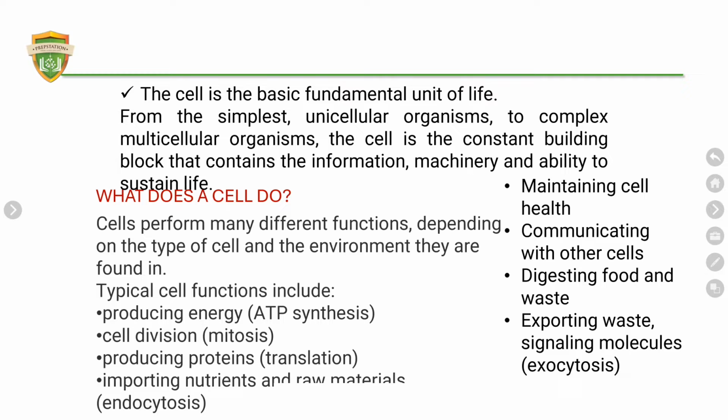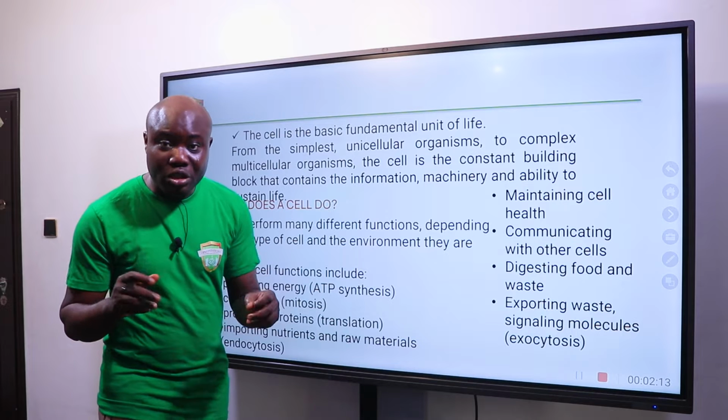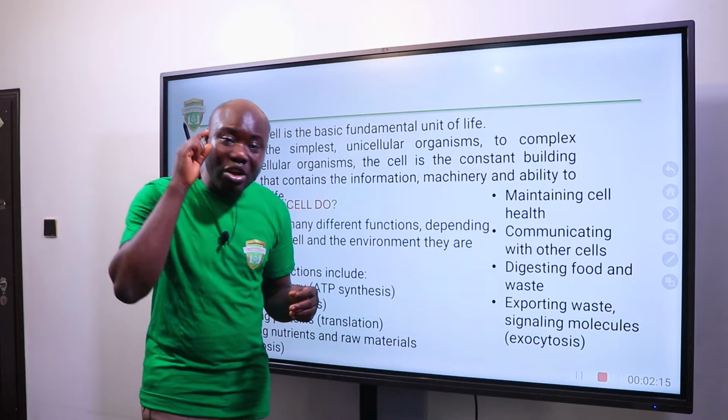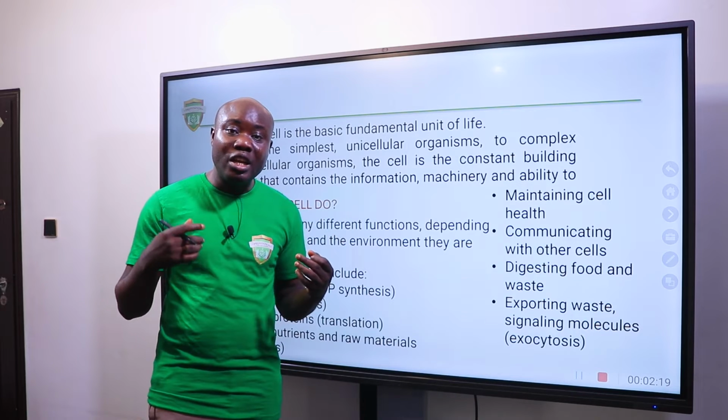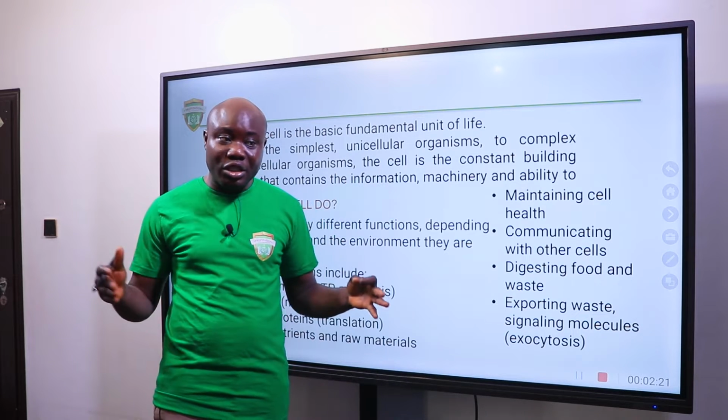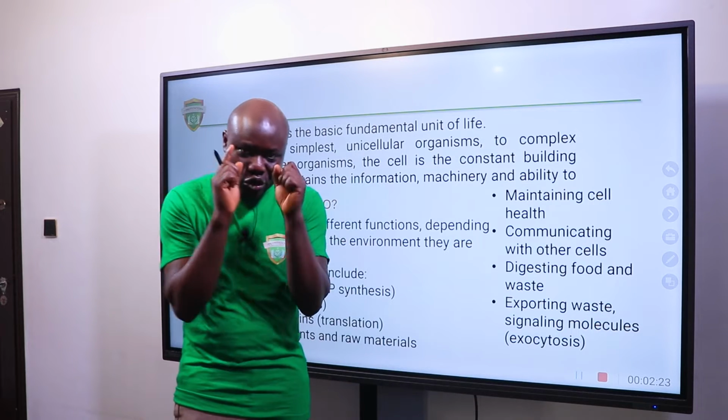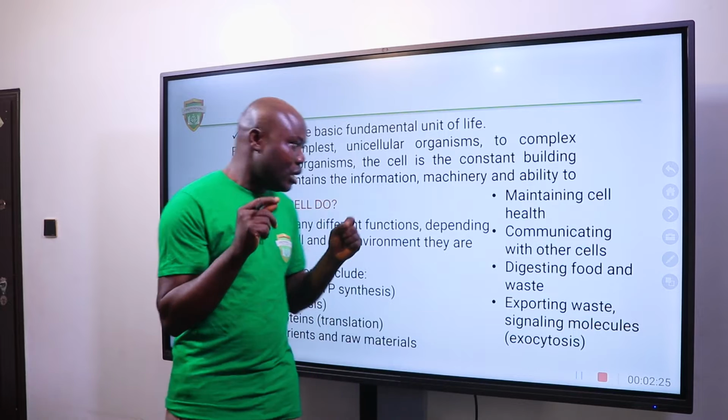From the simplest unicellular organisms to complex multicellular organisms, the cell is the constant building block that contains the information, the machinery, and the ability to sustain life. Either the organism is small or the organism is big, every organism started as a single cell. I started as a single cell, even though I am a multicellular organism, but we have some organisms that are just one-celled. Are you there?